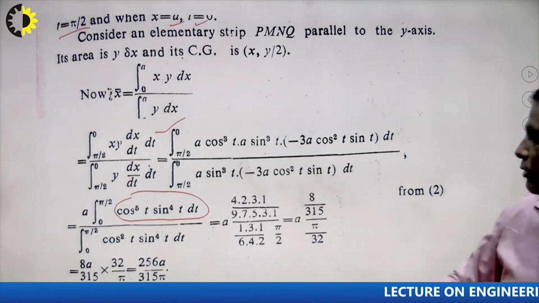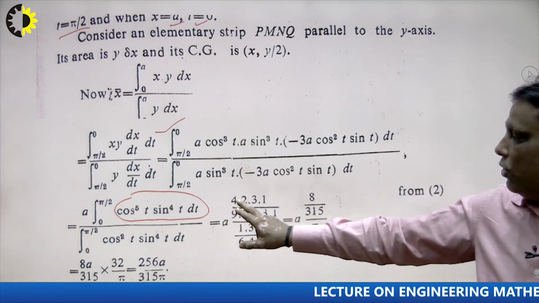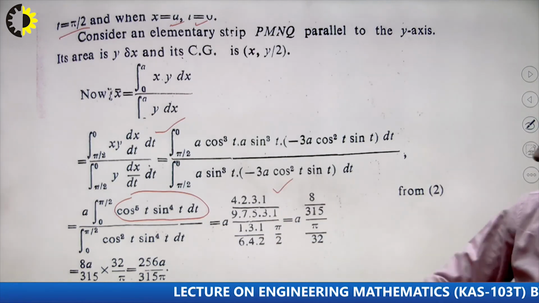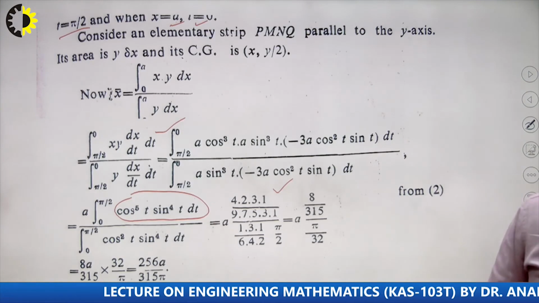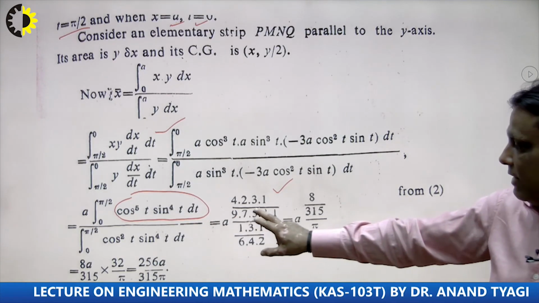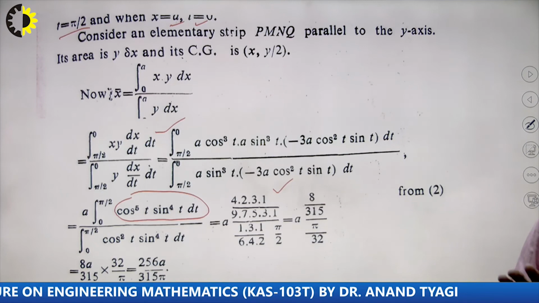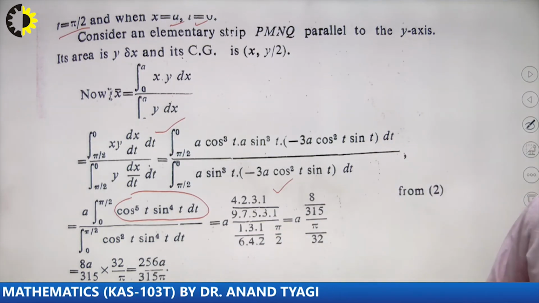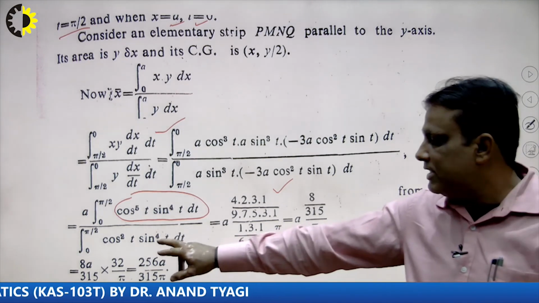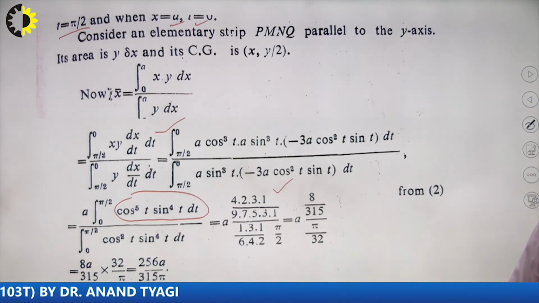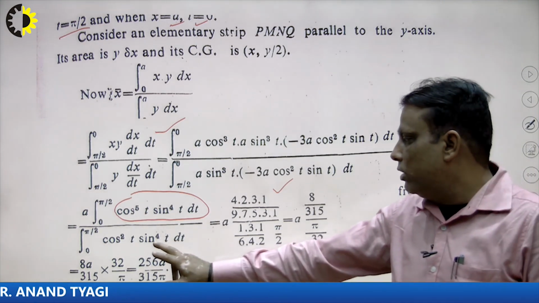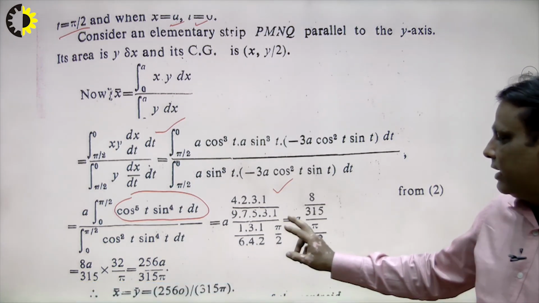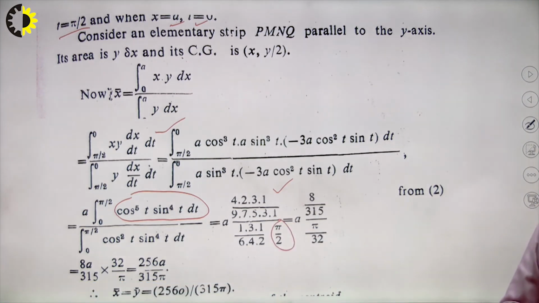So I write here, suppose there is a 4, so I write 4, 3, 2, 1, and 5 and 4, 9. So how to calculate? With the help of 9, 7, 5, 3, 2, 1, that means odd numbers decreasing by 2, and in the same way 2 and 4 here. So how to write here? 4, then less than 4 is 1, 3, 2 here, right. In the same way there is a 4 or 2, 6, total sum is 6. So how to write? 6, 4, 2, and the last factor is pi by 2 if it is even, and 1 if it is odd.